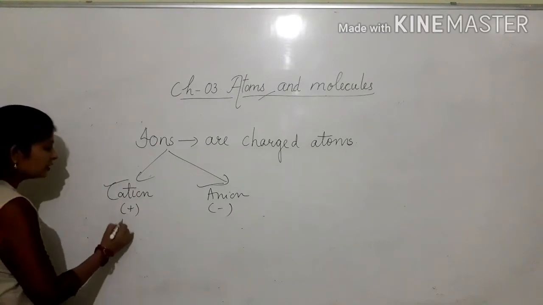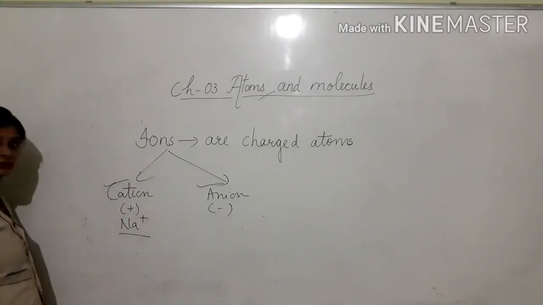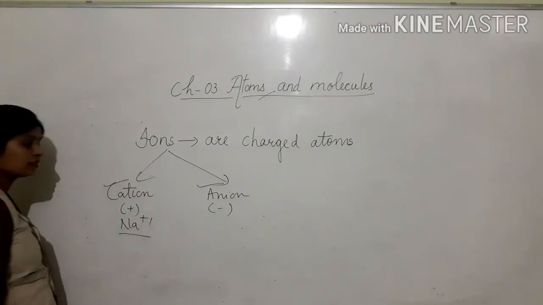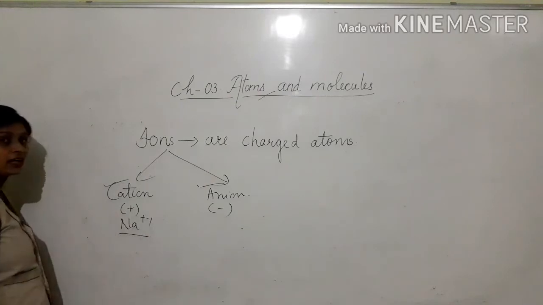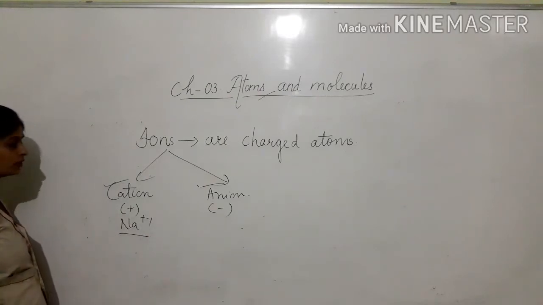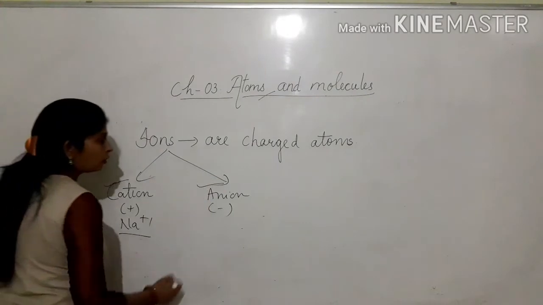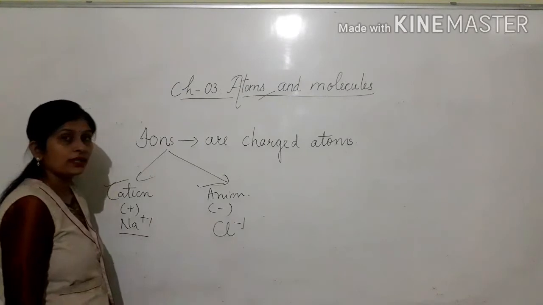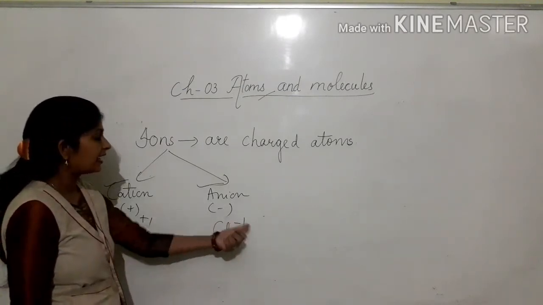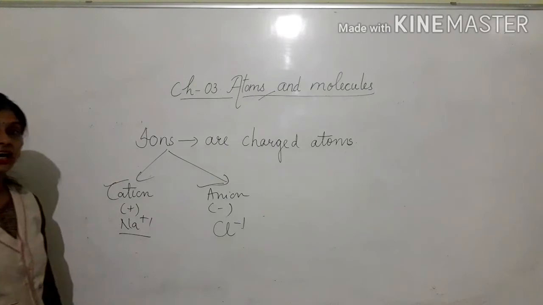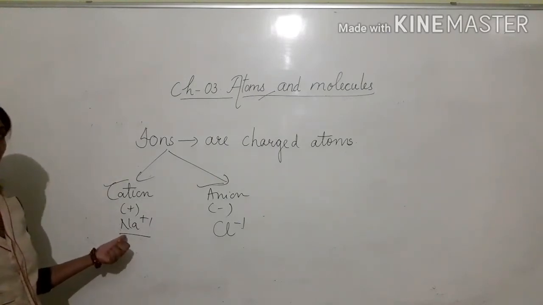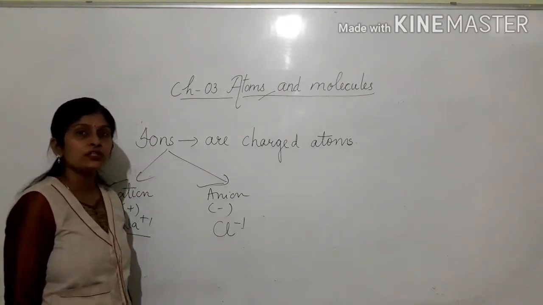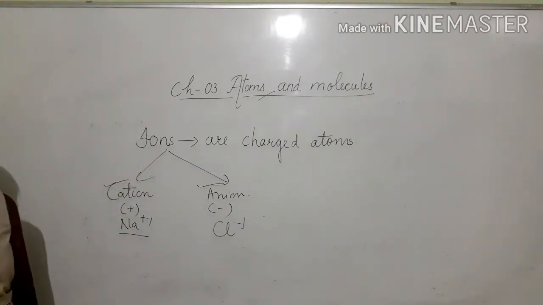Example of a cation: sodium ion, Na+1. You can see it has a positive 1 charge, so it is a cation. On the other hand, chloride ion, Cl-1. You can see it has a negative 1 charge, so it is an anion. So sodium ion Na+1 is a cation, and chloride ion having -1 charge is an anion.